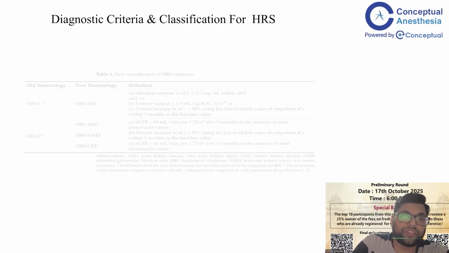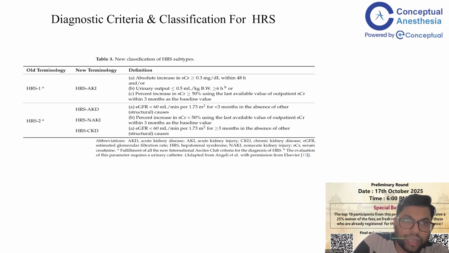This is the classification that I already mentioned for HRS1 and HRS2. HRS1 is defined by urine output and increase in serum creatinine. HRS2 includes AKD, for acute kidney disease, by GFR, and HRS for non-acute injury. This is the percentage of serum creatinine increase, and HRS for CKD is defined by a GFR of less than 60 ml per minute per 1.73 meter square.